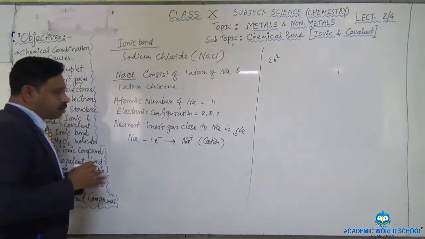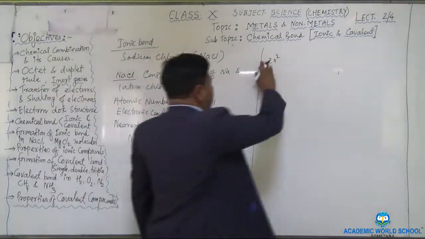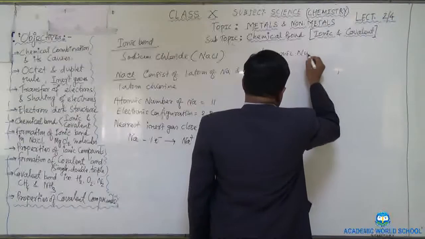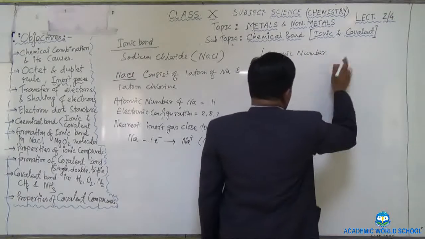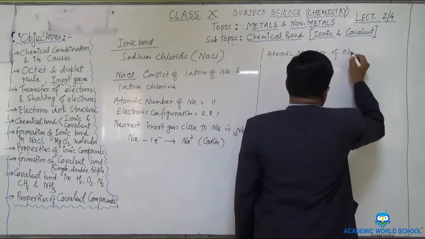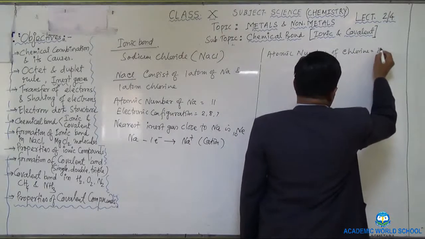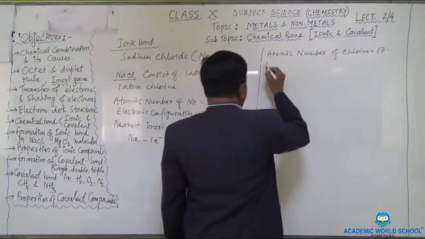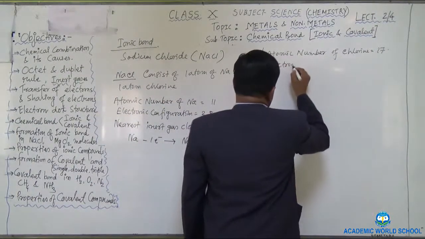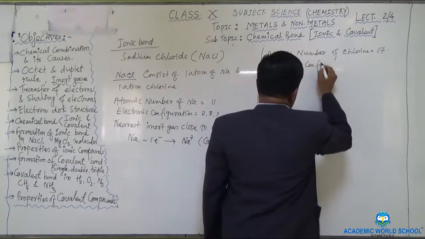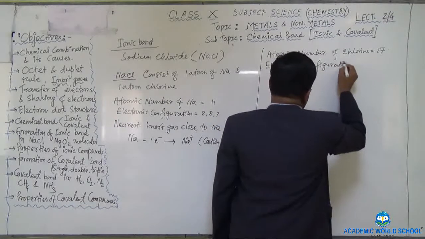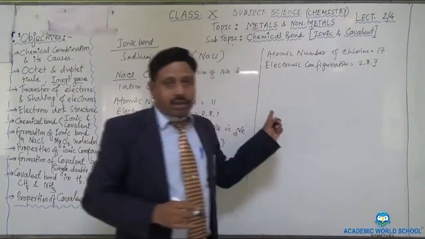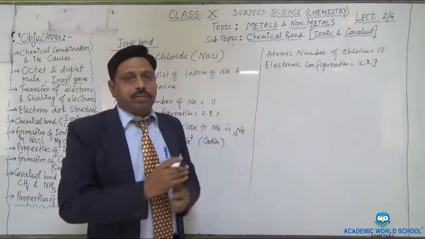Okay. Now write down about the chlorine. The atomic number of chlorine is 17. So the electronic configuration will be 2, 8 and 7. It means there are 7 electrons present in the outermost orbit of the chlorine.